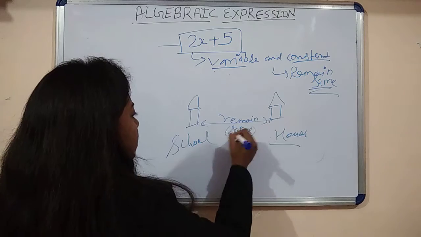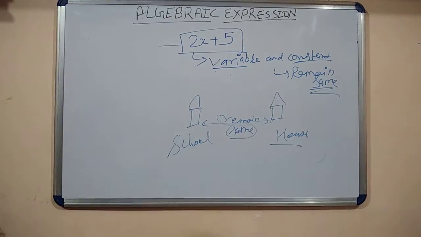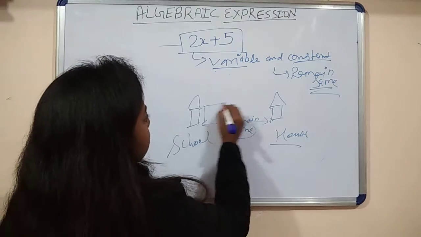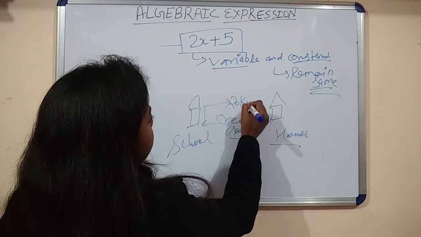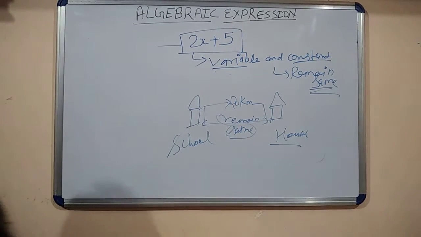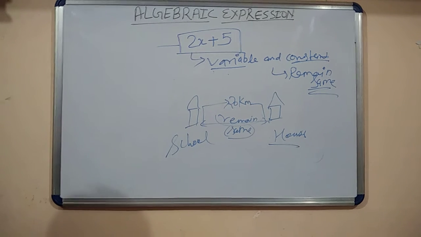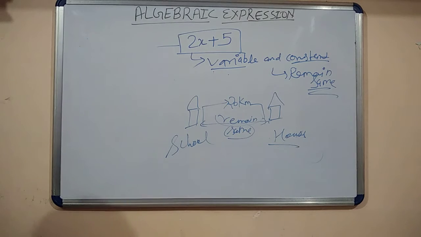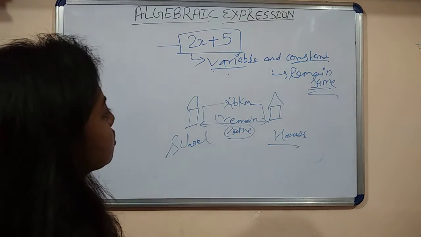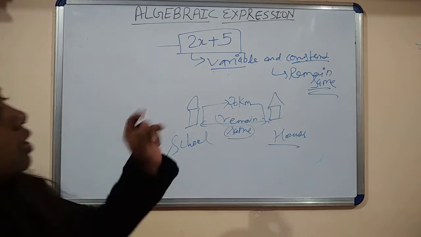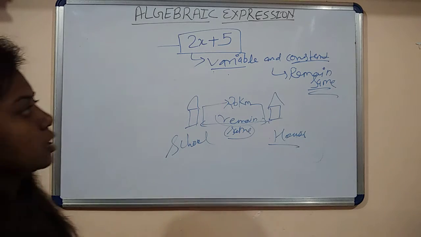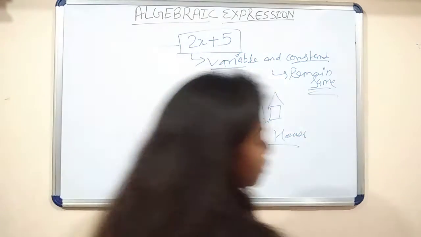If you take the same path, let's consider the distance is 20 kilometer. Then 20 kilometer is a constant value. This is called constant. The distance between your house and your school will not change until you change your house. Okay, this is called constant. Then what is variable, what is constant? You have to understand this.